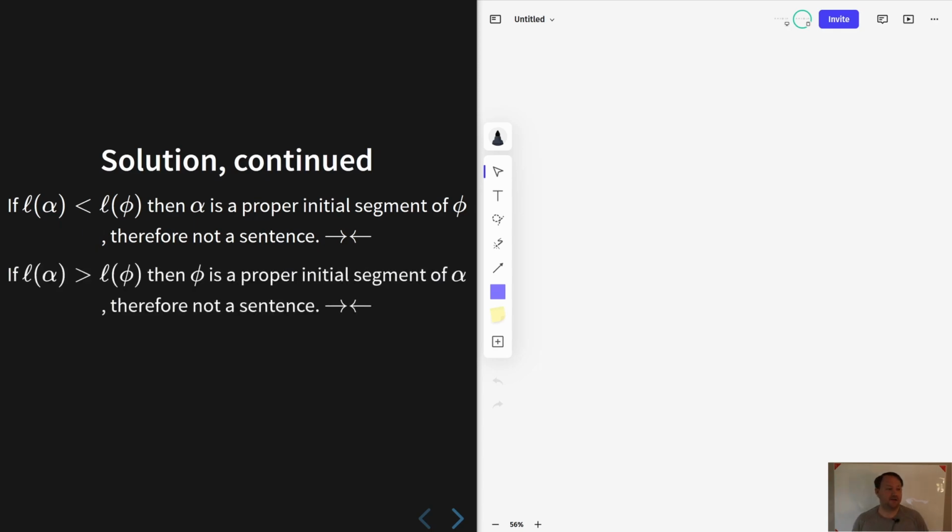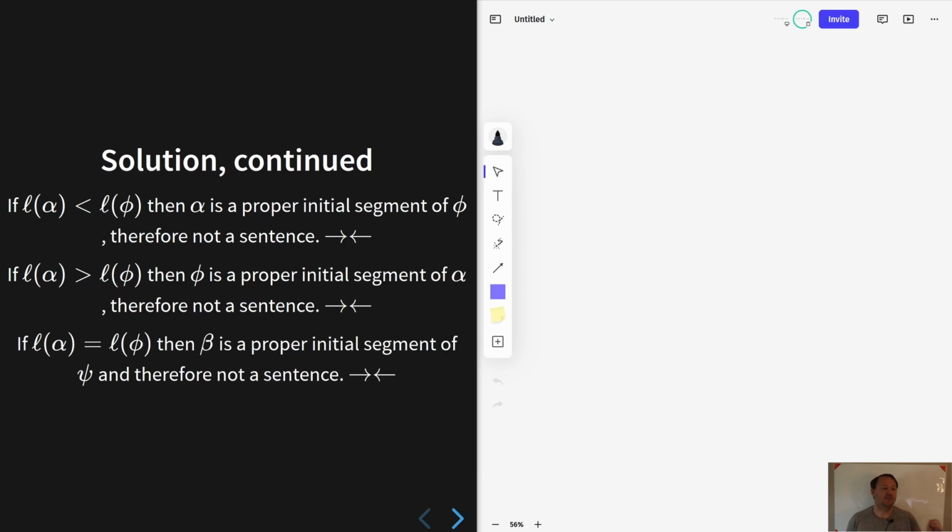Moving on to the next possibility, if I swap them around, then I can say exactly the same thing with everything swapped around. If the length of alpha is greater than the length of phi, now phi is a proper initial segment of alpha. Alpha satisfies the conditions for the inductive hypothesis. Therefore, no proper initial segment of alpha is a sentence. So phi is not a sentence, but from our earlier assumption, phi is a sentence.